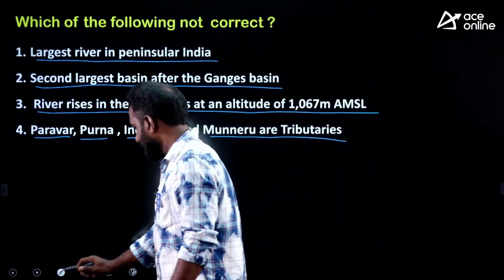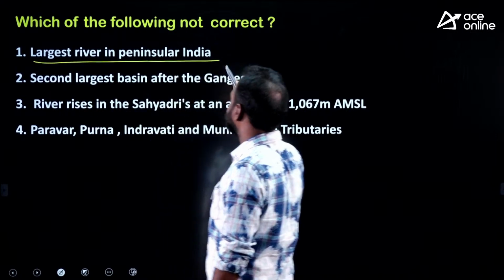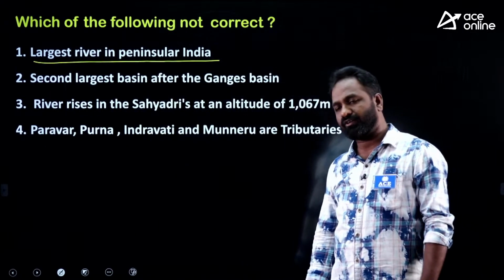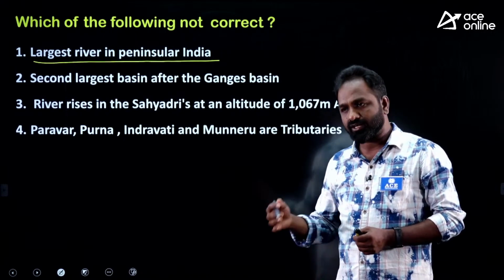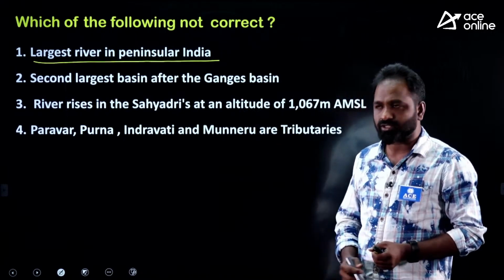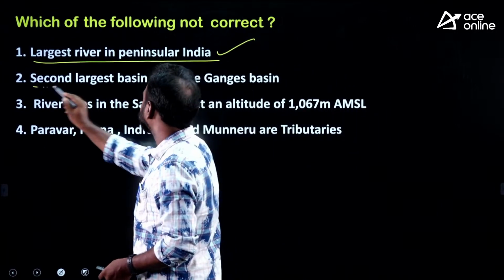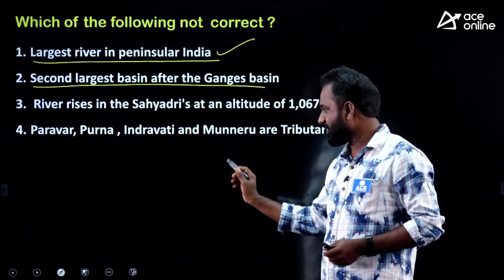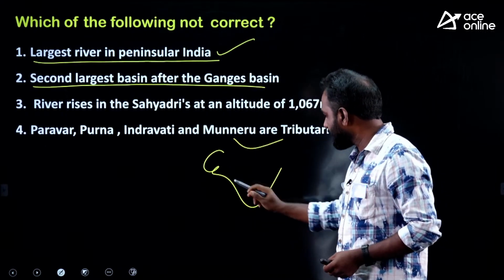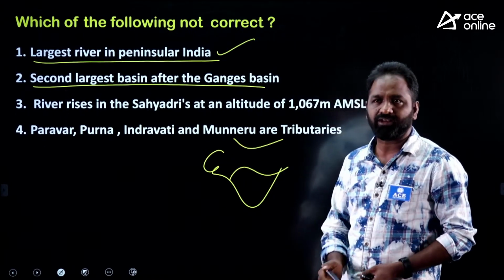Okay. Yes, let us go through the options again. Largest river in peninsular India, obviously right. Godavari is the largest, also known as the Dakshina Ganga, the largest in South India. The statement is right. Next, second largest basin after Ganga. Yes, it is right. After the Ganga river, the Godavari is the second largest basin. You have to exclude the Indus River. Because why the Indus River?